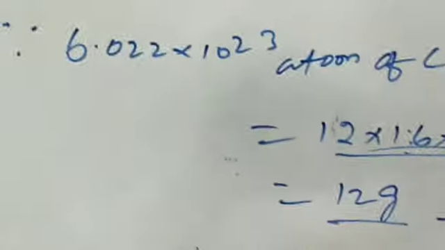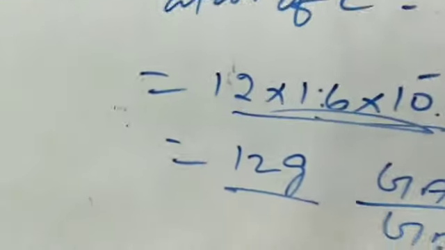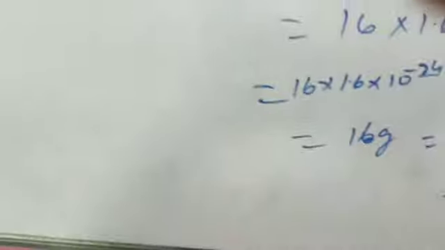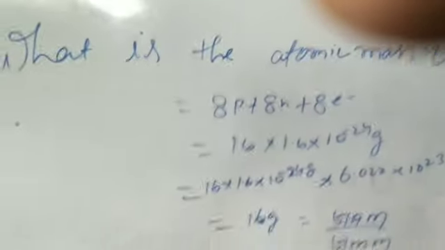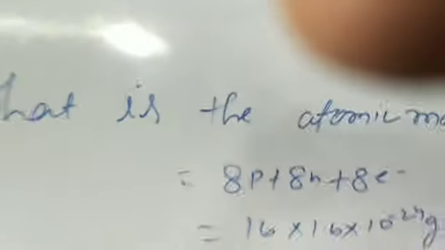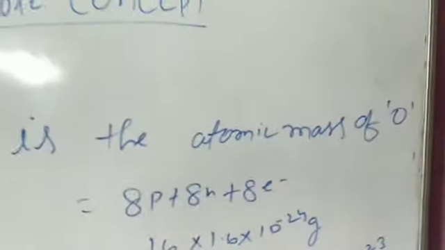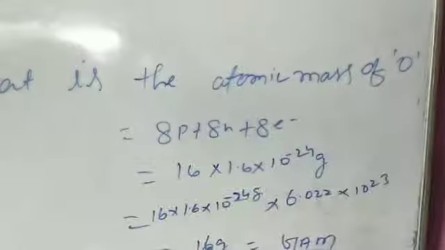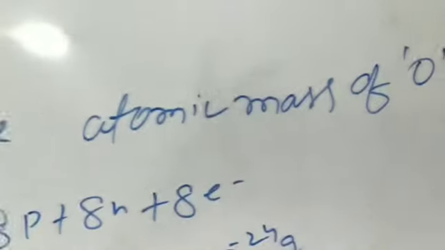Now I am providing you a next question related to this chapter. Now the next question is, what is the atomic mass of oxygen? Actually, when we find the atomic mass of an atom, then we call it gram atomic mass. But when we find the molecular mass of oxygen, that is a molecule, then we call it gram molecular mass. Now what is the atomic mass of oxygen?